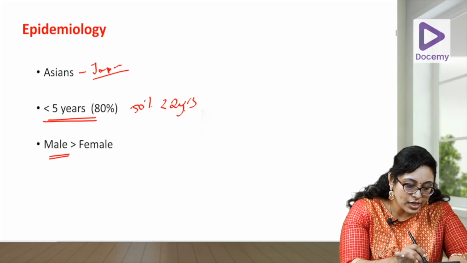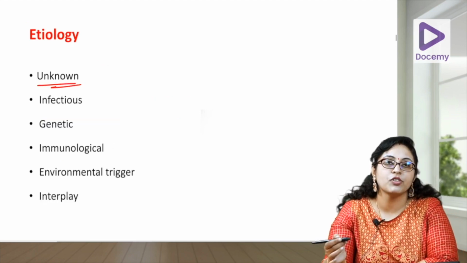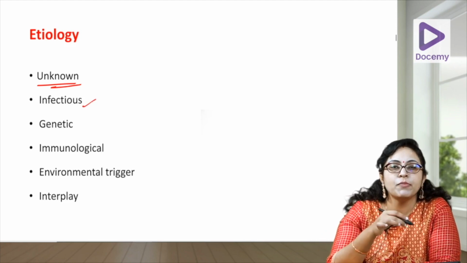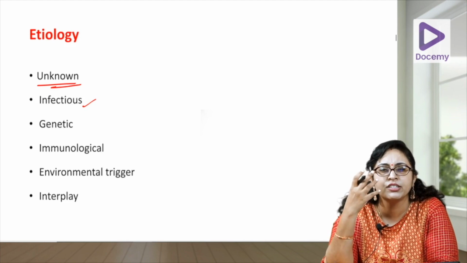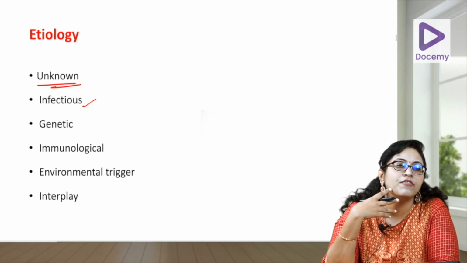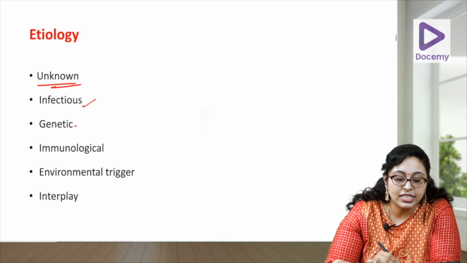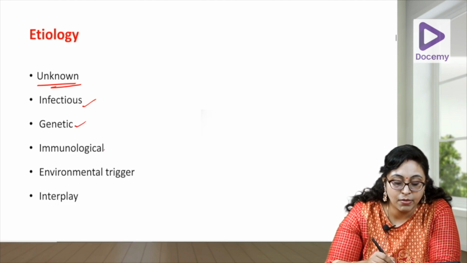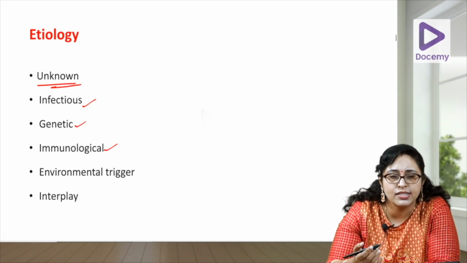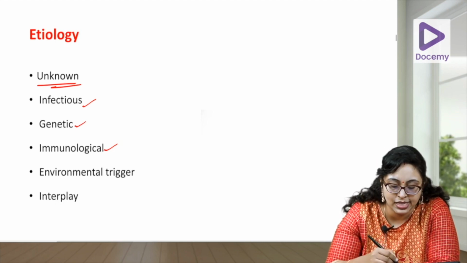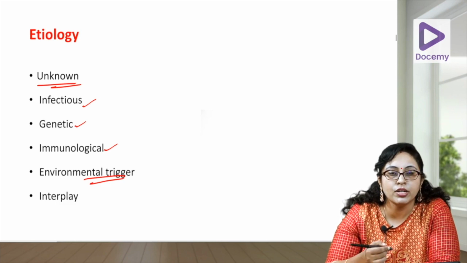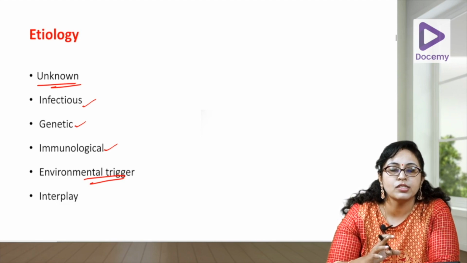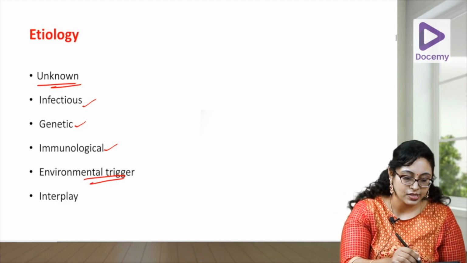Now, let us go into the etiology. Again, as for all rheumatological diseases, the etiology is unknown. Infectious causes are postulated because of this constellation of symptoms like conjunctivitis, lymph node, fever, rash and all that. Genetic predisposition can be there, and also it is seen in families. Immunological, because there is a vasculitis, there is an inflammation by the immune response. Along with an environmental trigger such as an infection or some other trigger, there is an interplay of all these genetic and immune factors.